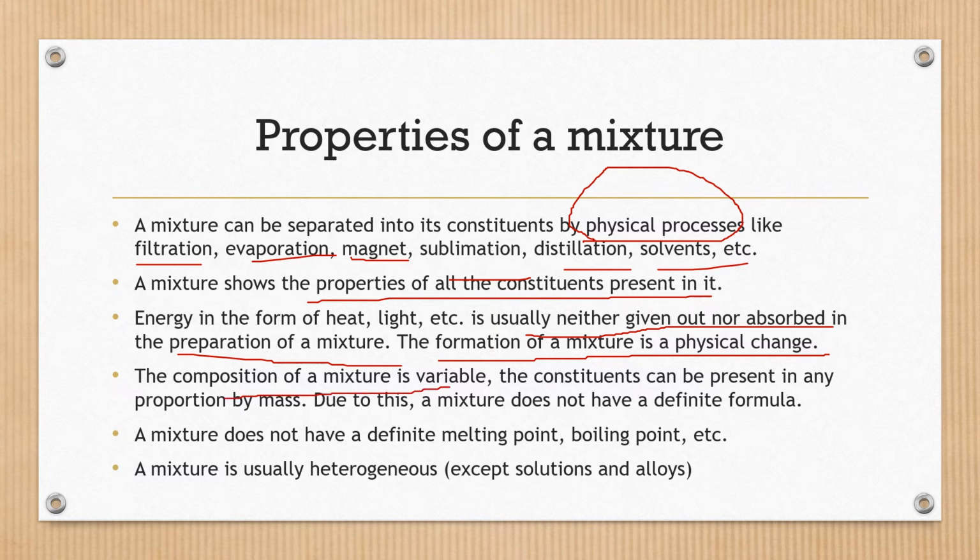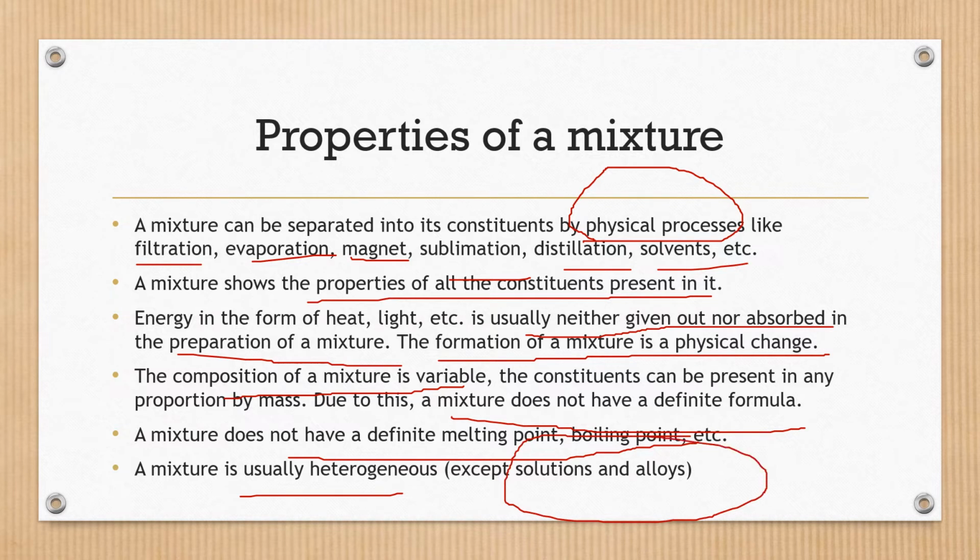Composition of a mixture is variable. The constituents can be present in any proportion by mass. Due to this, a mixture does not have a definite formula. A mixture does not have a definite melting point or boiling point. A mixture is usually heterogeneous with some exceptions of solutions and alloys. We will discuss these solutions and alloys later in this video lesson.